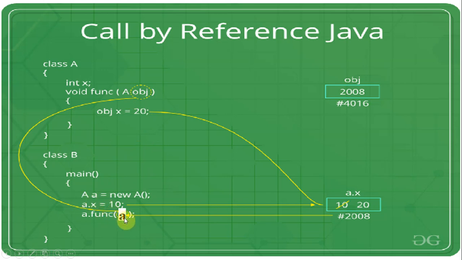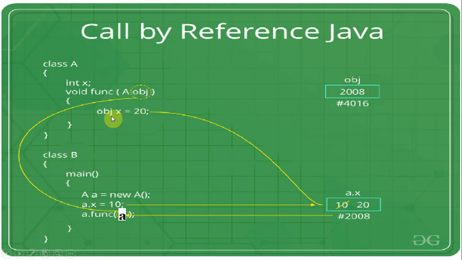What is meant by this is that we are passing the address of the x variable. In a dot x we have the value 10, and this is the address. What we pass is a, that means a reference. Until you execute the program, this a is called a reference only, so the address is passed.